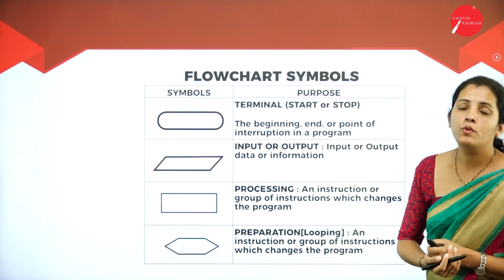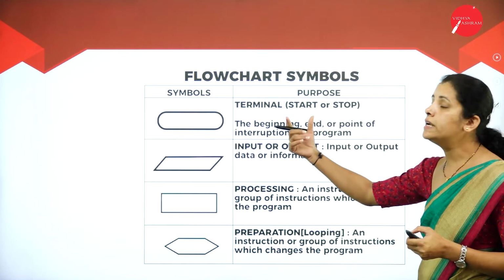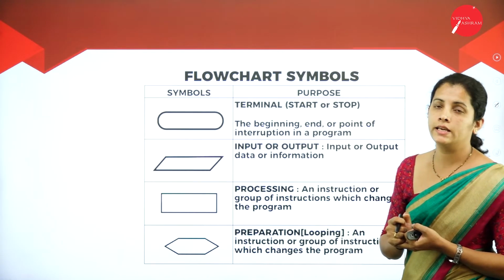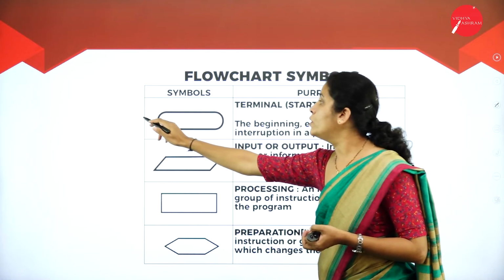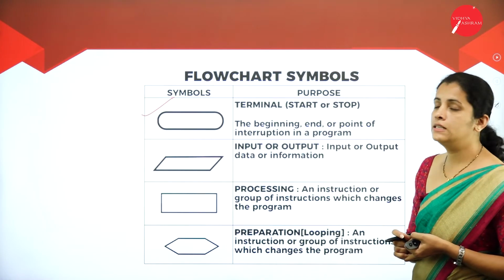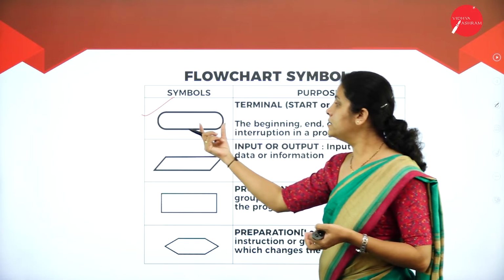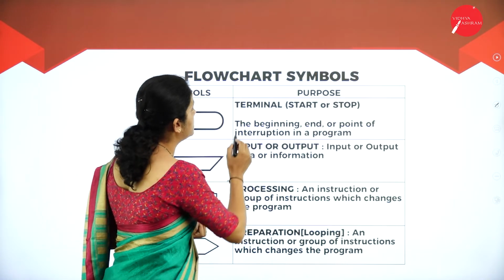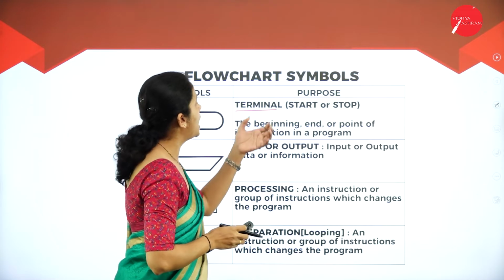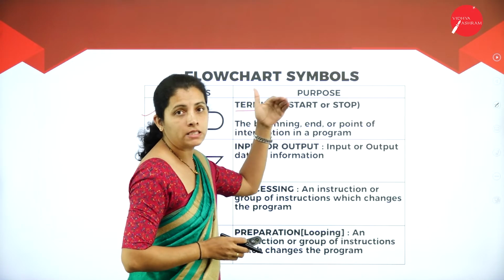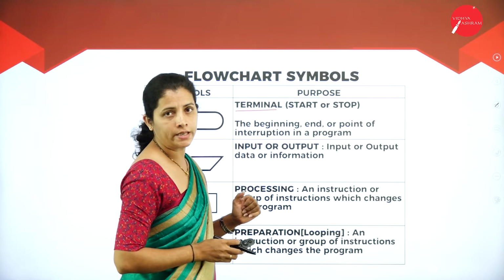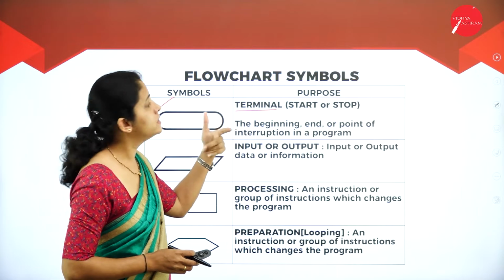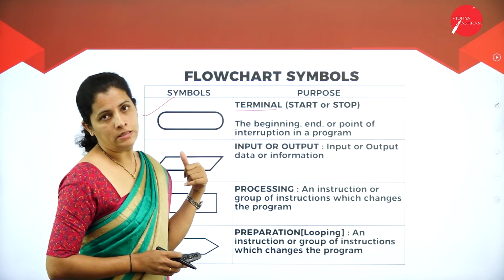Moving further, I'm going to use certain symbols to represent flowchart. First, I'm going to have the symbol that is oval. What is the symbol? It is oval, and it is mainly used to represent terminals. That means I'm going to represent my start or stop state. So here ovals are mainly used to represent start or stop state.